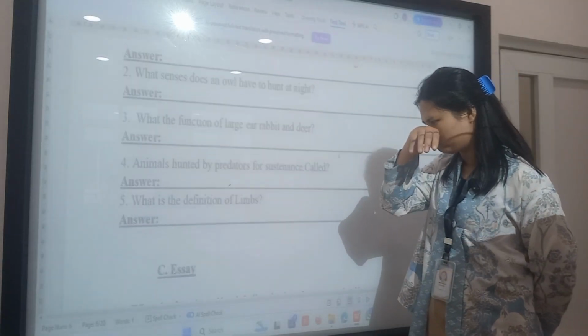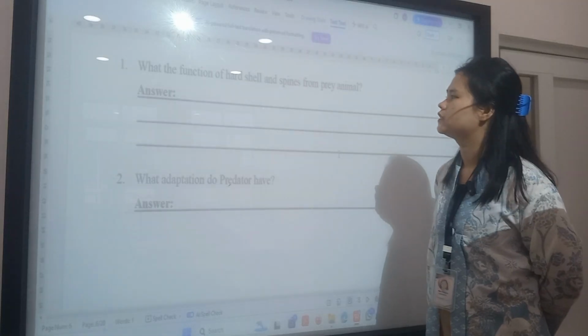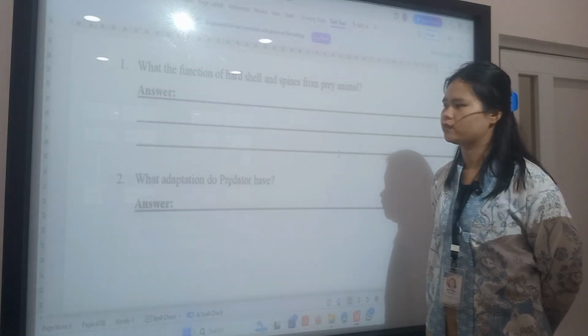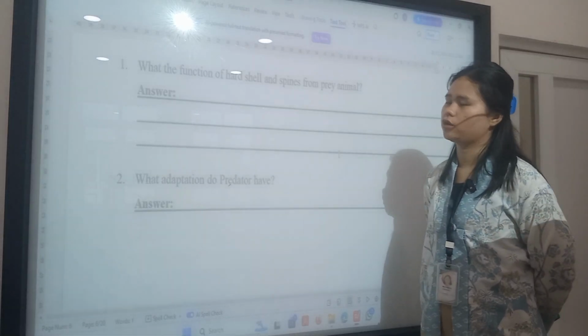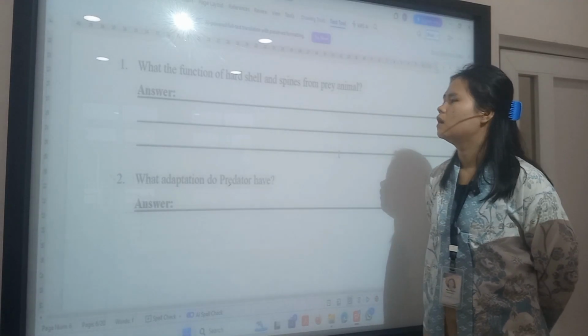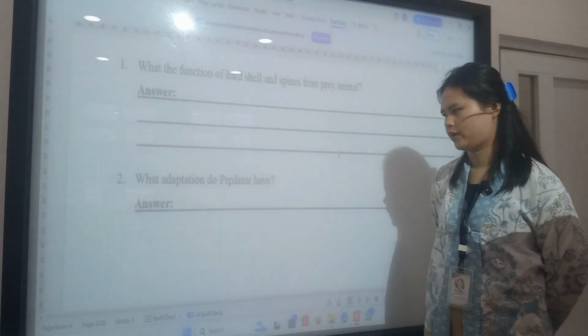Prey, yeah. Next question. What is the function of hard shells and spines of prey animals? The function of hard shells and spines is to protect them from the predator. The hard shell is not easy to break, and spines are sharp, so they will not get eaten easily by a predator.